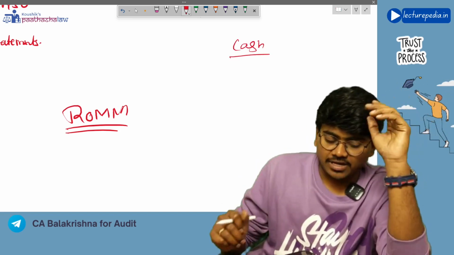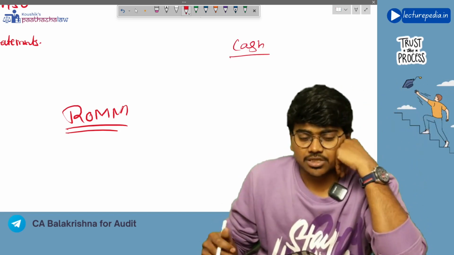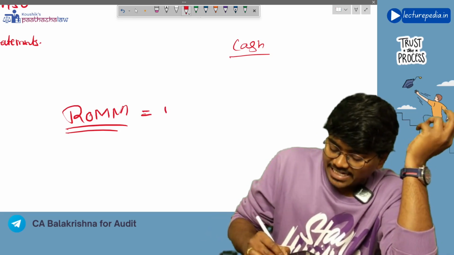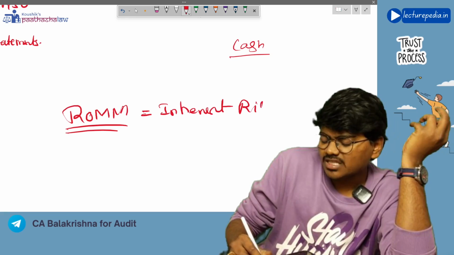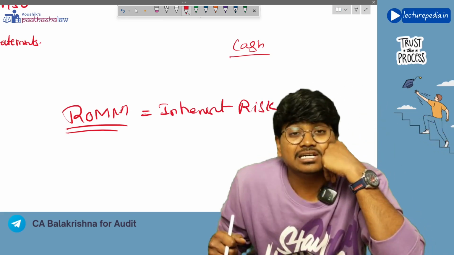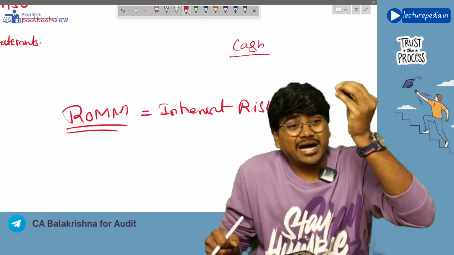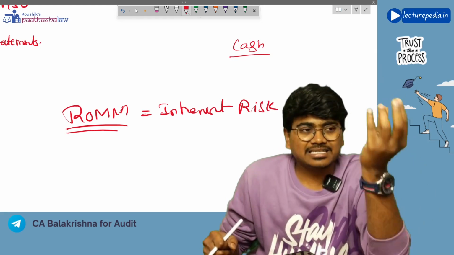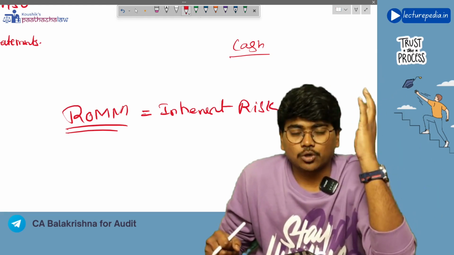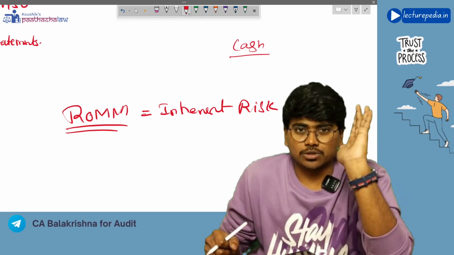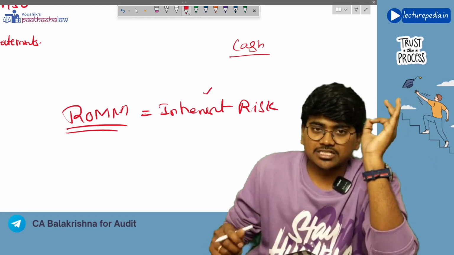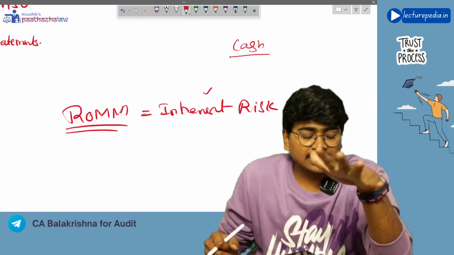In the area of cash, how to determine risk of material misstatement? First of all, you will identify inherent risk in the area. What is meant by inherent risk? Inherent risk means by birth there is a risk in that particular item, which will be seen when there are no controls. Inherent risk will always be calculated assuming that there are no controls.